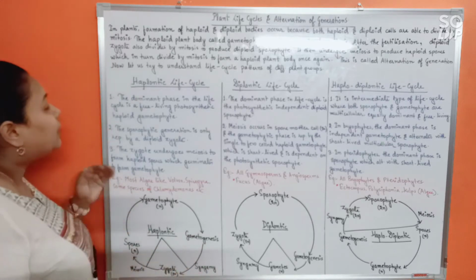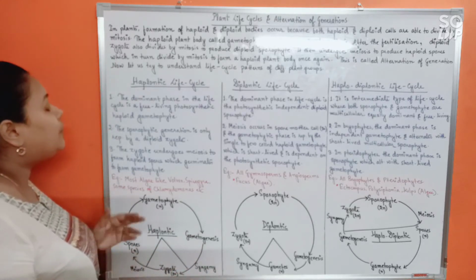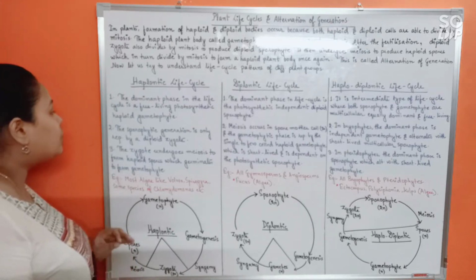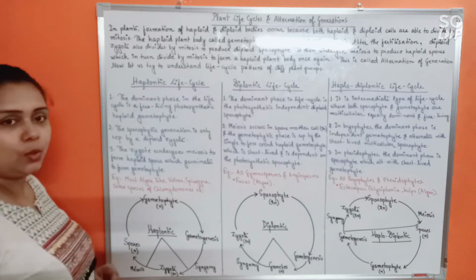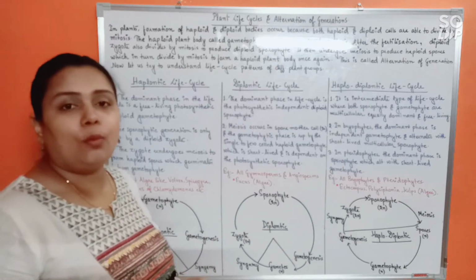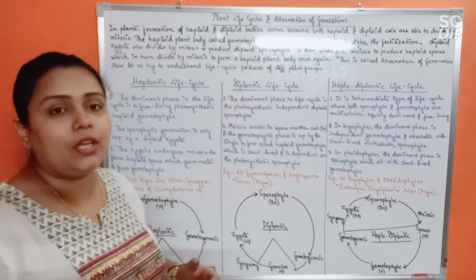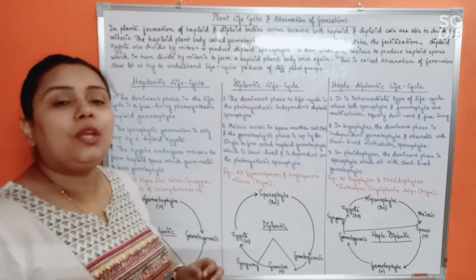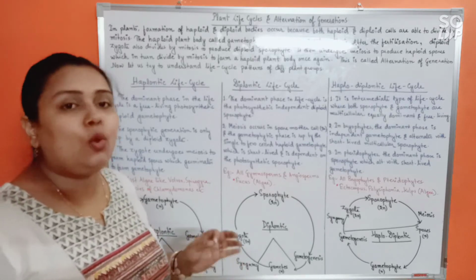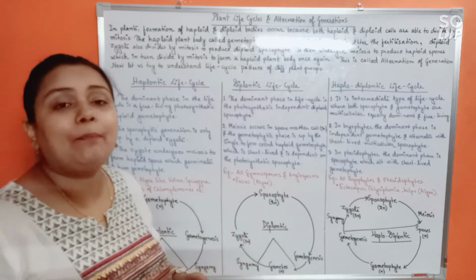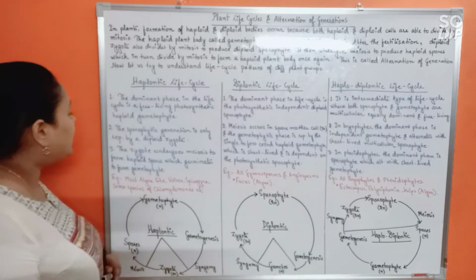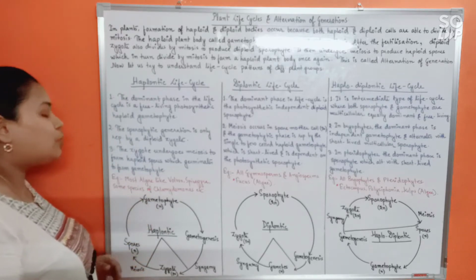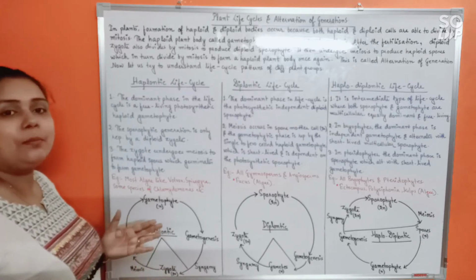Alright. So see, the dominant phase in the life cycle is a free-living photosynthetic haploid gametophyte. The sporophytic generation is only represented by diploid zygote. So the only cell that will be formed in such a life cycle, that is diploid, is the zygote. But the zygote also immediately after formation will undergo meiosis. So we call it zygotic meiosis to get back to the haploid state again. Alright. So see here, the zygote undergoes meiosis to form haploid spores, which germinates to form the gametophyte again. So it's as simple as that.